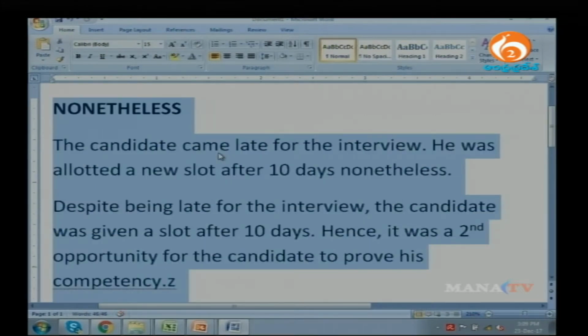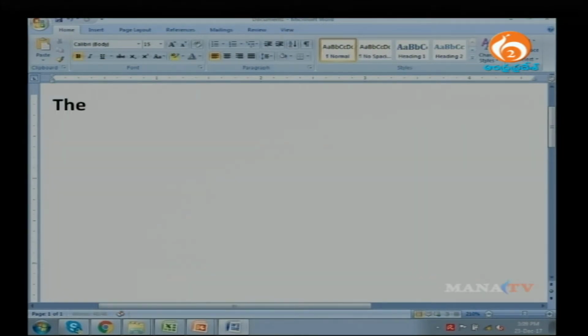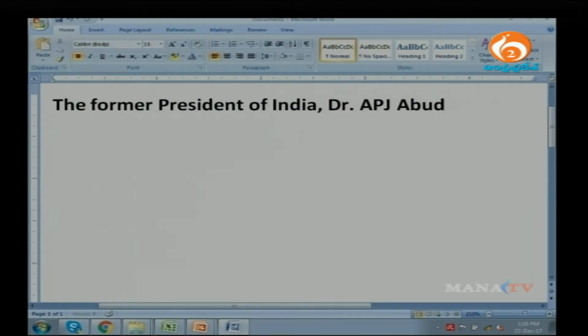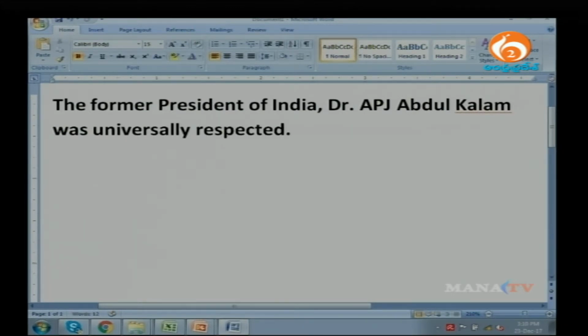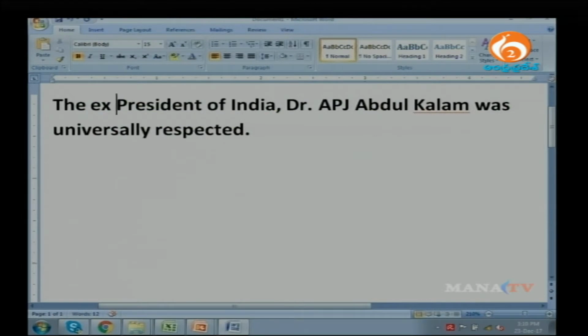If I have this sentence, the former President of India, Dr. APJ Abdul Kalam, was universally respected. Here, former means in the past. For example, the ex-president, I can just replace that.